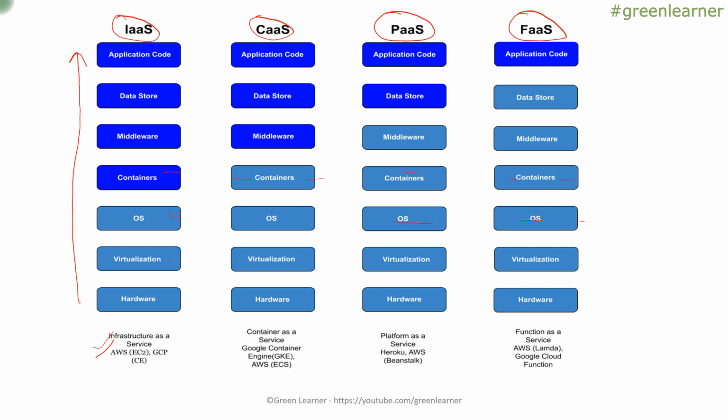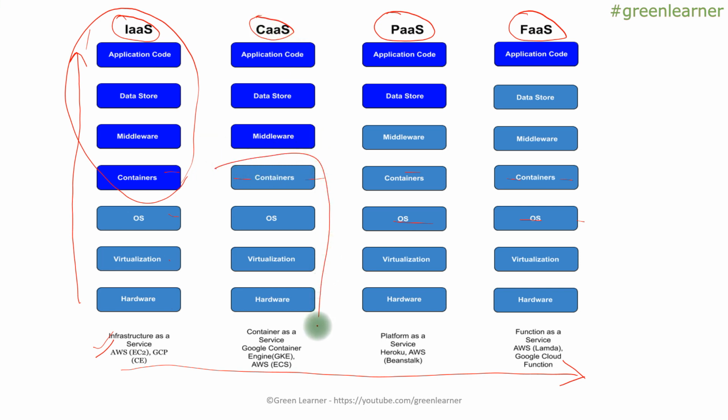Under infrastructure as a service, we have to take care of all of these things that are highlighted. When we move towards the right, the amount that we manage becomes less. With container as a service, the container doesn't need to be managed by the user, so you have to take care of the middleware, data store and application. When we move to platform as a service, all these things are managed by the provider, so you only have to take care of the data store and application code itself.